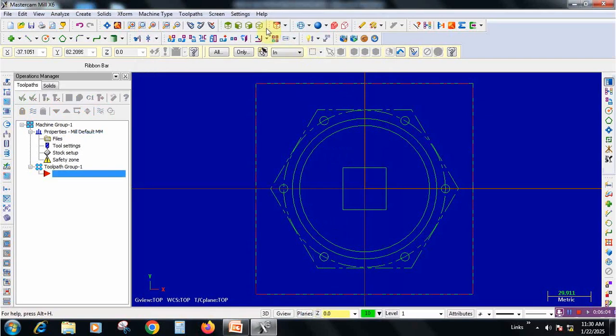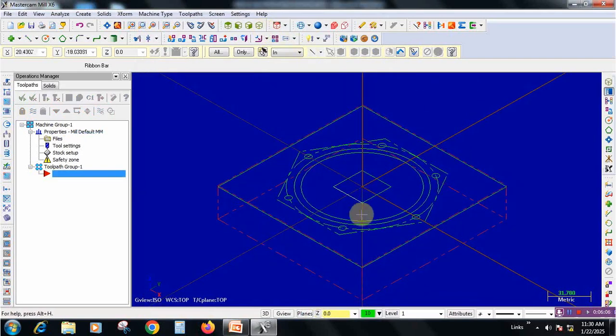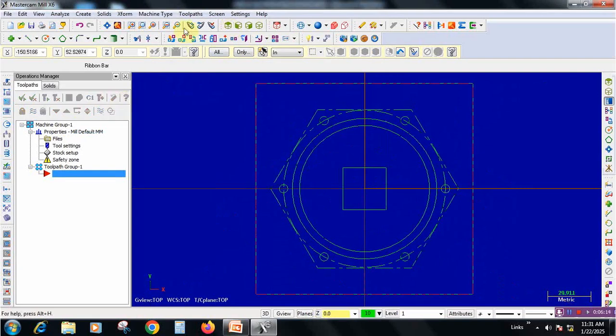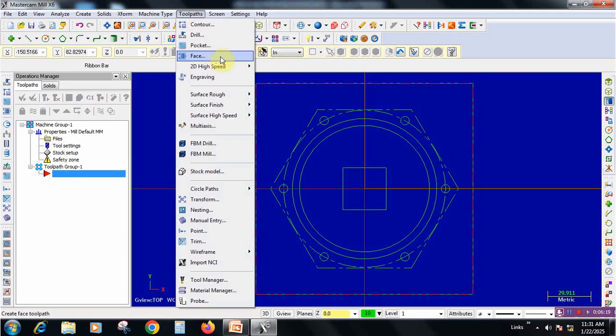Now we are getting the blank like this, 31 mm total thickness. Once again put it in top view and go to select tool paths. So for operations like facing, contour milling, pocket milling, and then drilling. So one by one we will do.